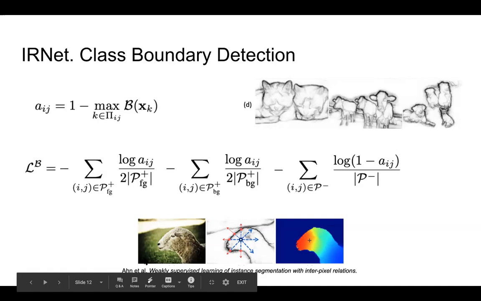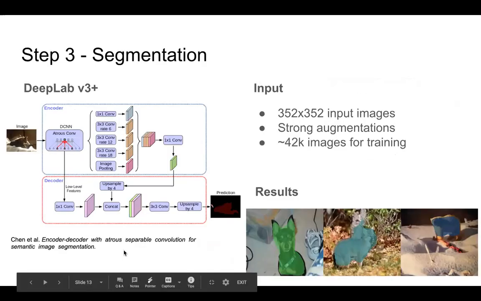Each pair of pixels, xi and xj, are assigned their semantic affinity A. The class equivalence between them is represented as a binary label, which is 1 if their pseudo-class labels are the same, and 0 otherwise. The affinity is then learned by minimizing cross-entropy between the binary affinity label and the predicted affinity, as shown on the figure. So at this point, we have already generated pseudo-segmentation masks.